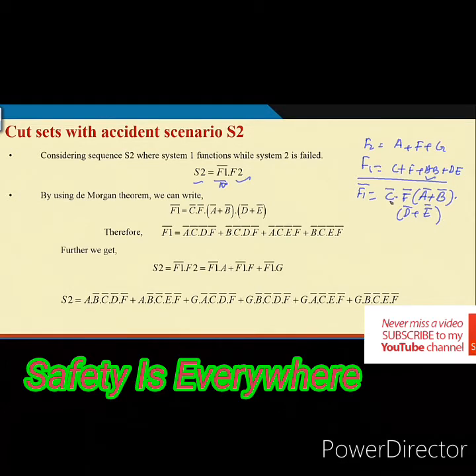So, when we are writing F1 bar, the success of system 1, C will be C bar, F will be F bar, A bar, B bar, D bar, E bar, like this, but the union will become intersection and the intersection will become union. So, that is what is written here. Now, if you expand this, then you will get this one.